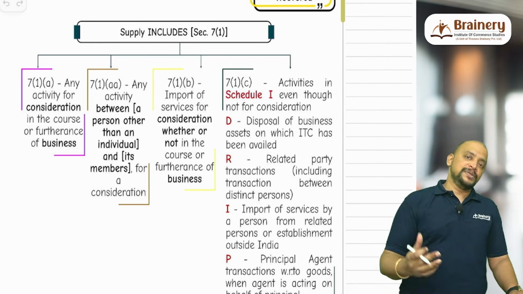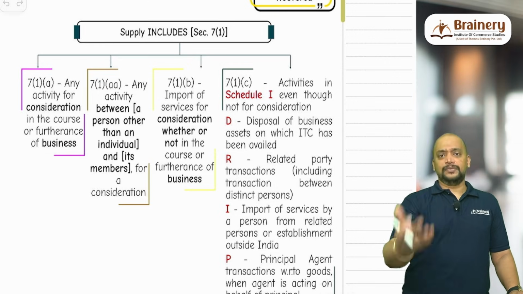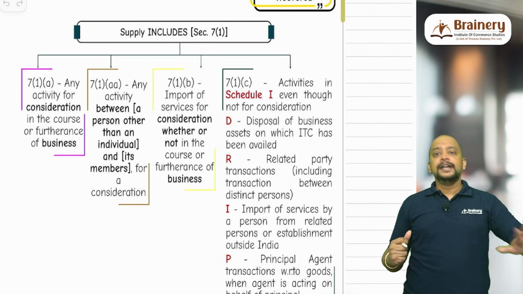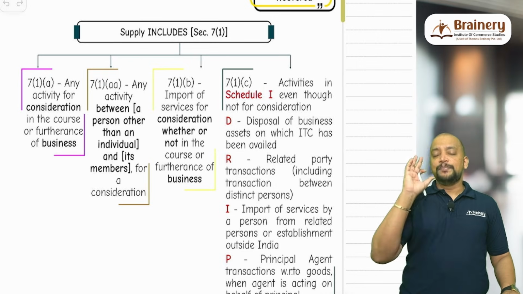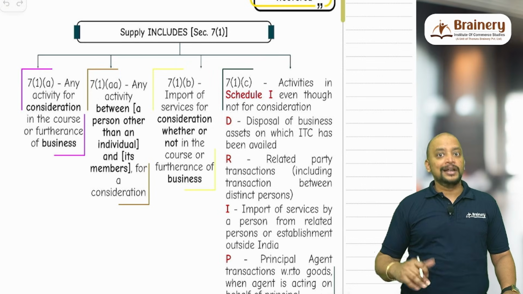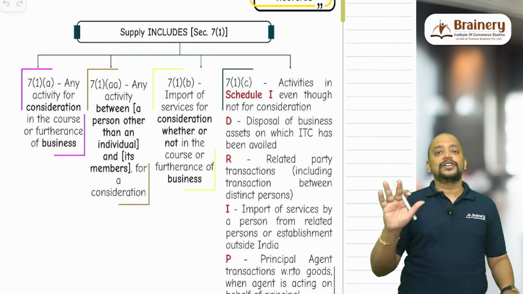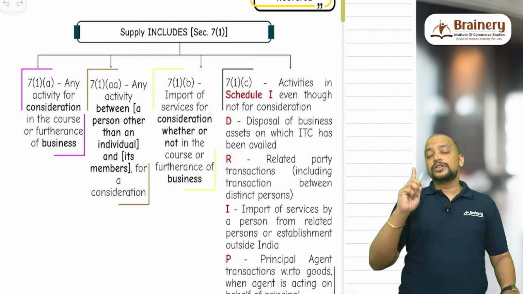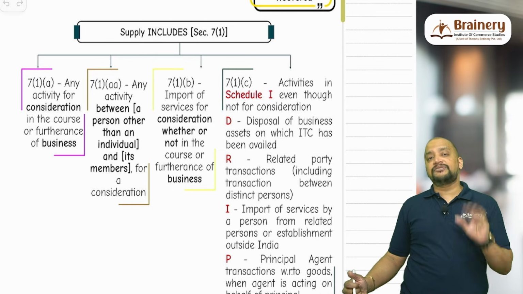So when I am doing some business where I invested in the business and I'm getting the profit out of the business, it is not subject to GST. It is based on the CBSE FAQ. It is clearly specified, so we don't have to bother about that. So investment activity, the profit is not treated as consideration, not a supply. Therefore the partner who is getting money from the partnership firm, that is not supply.